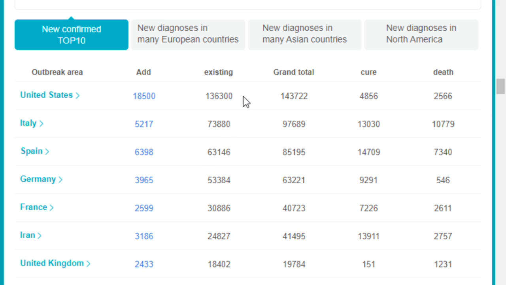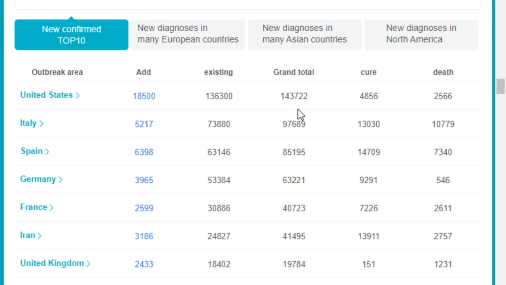it's ranking by the cumulative diagnosis cases. We can see that the number one country is the United States, which has 143,722 and 2,566 people died, almost double these death cases in the United States. As we expected a couple of days ago, we can see more death cases in the United States because of the data based on other countries. We can imagine that probably more death cases are coming up in the United States in the coming few days.